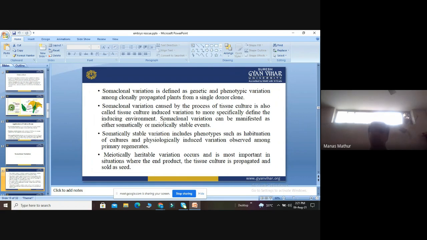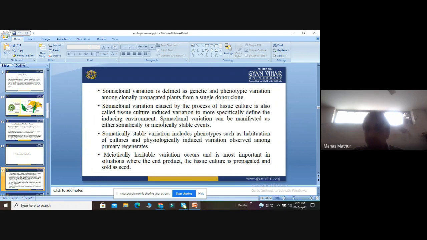For example, suppose we are using a single explant and producing somaclonal variation. We have generated a lot of tissue culture plants in the laboratory, and suppose we are producing thousands of plants. However, we will still find certain diversity in those tissue culture plants, and this diversity is based on phenotypic variation. Such variation is caused by the process of tissue culture, so it is called tissue culture induced variation.